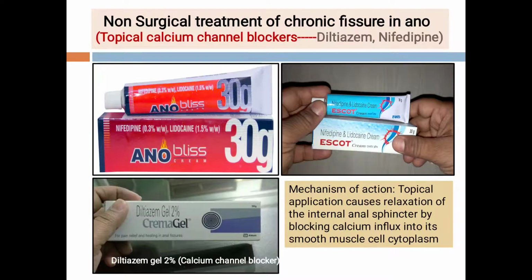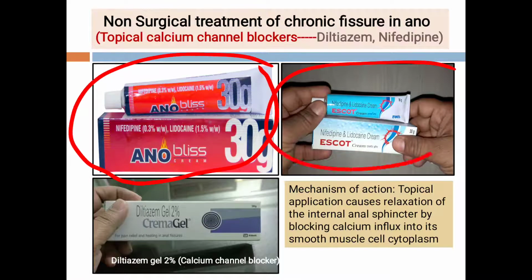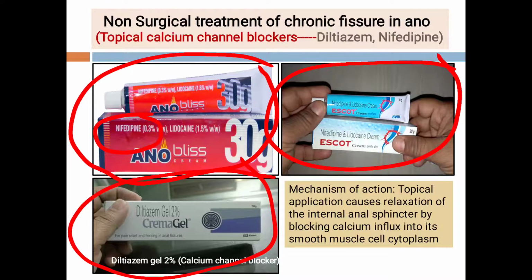Then the next is the calcium channel blockers. Now students, see, for your better understanding, I have given these pictures. These are the various ointments. At present they are available in the market. Now see, this is the ointment which contains nifedipine. So it is a calcium channel blocker.